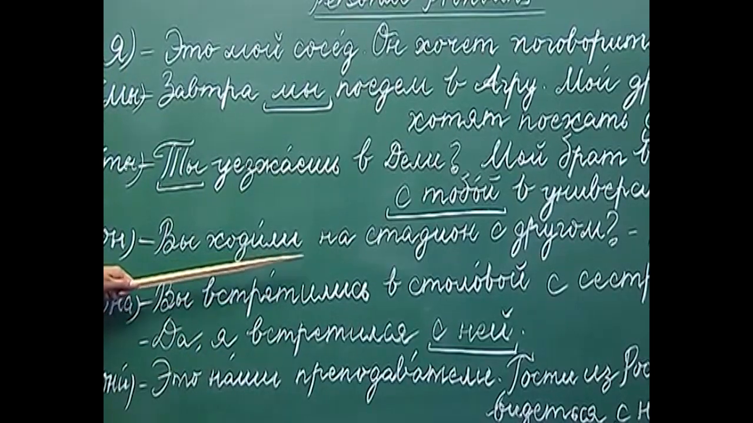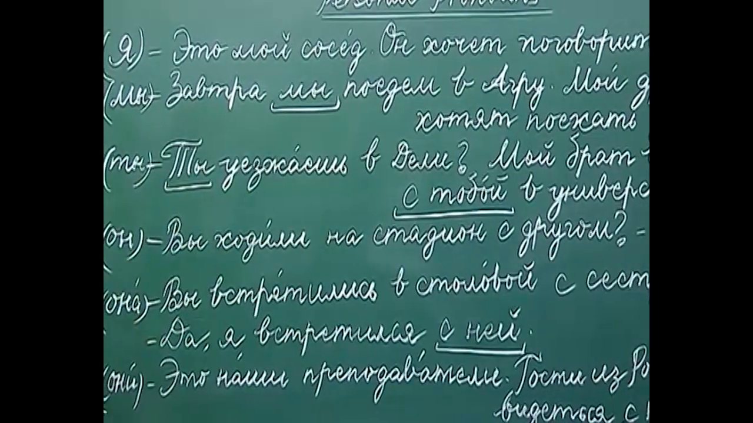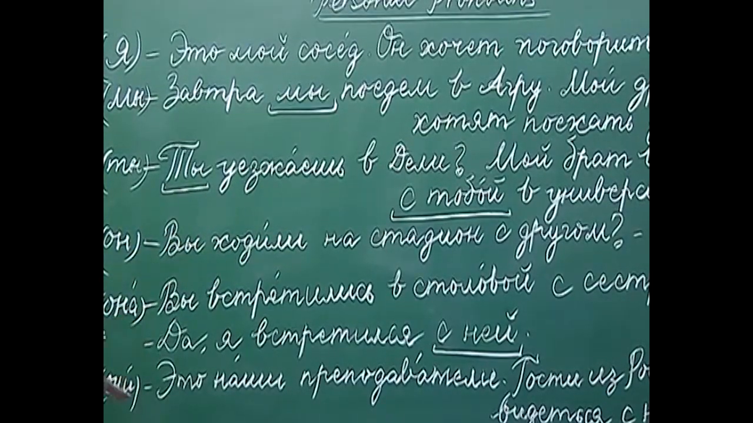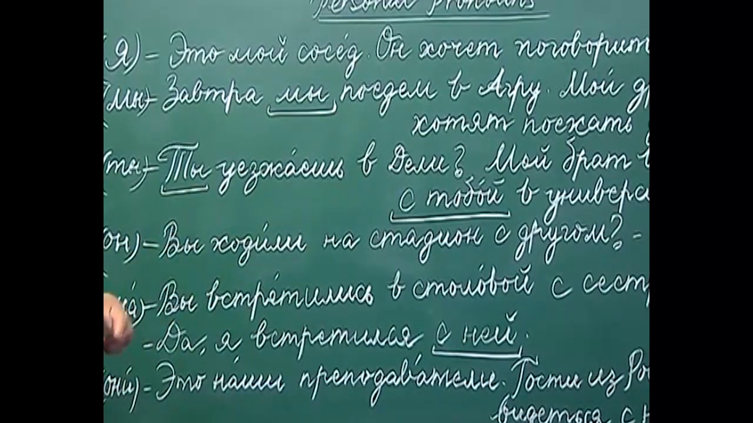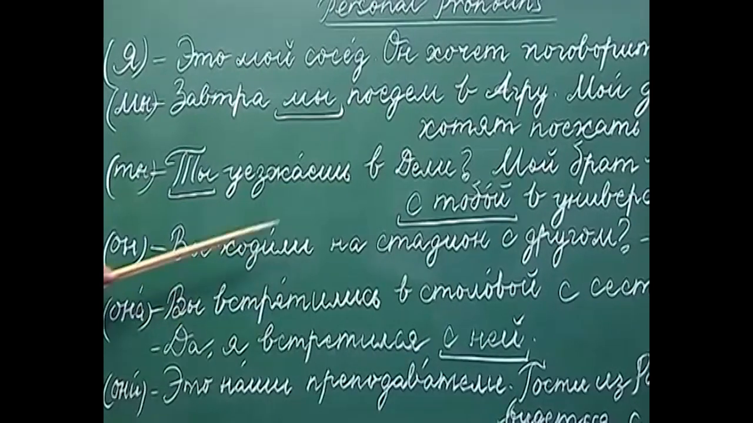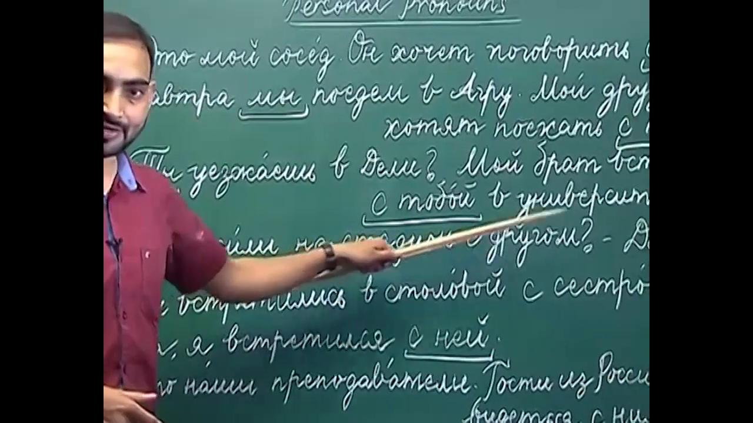Chodzić, as you already know, belongs to the verbs of motion, which means to go or to come in different directions, or to go and to come. It is a multi-directional verb of motion. So, did you go to the stadium with a friend?